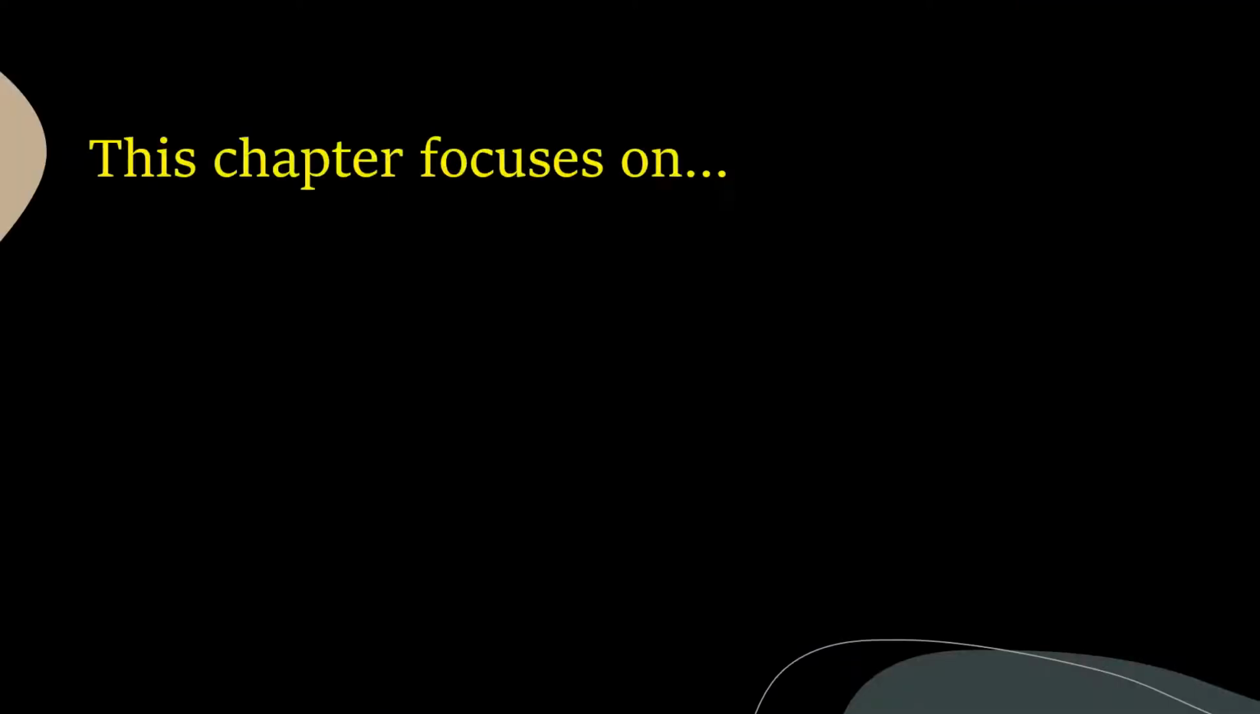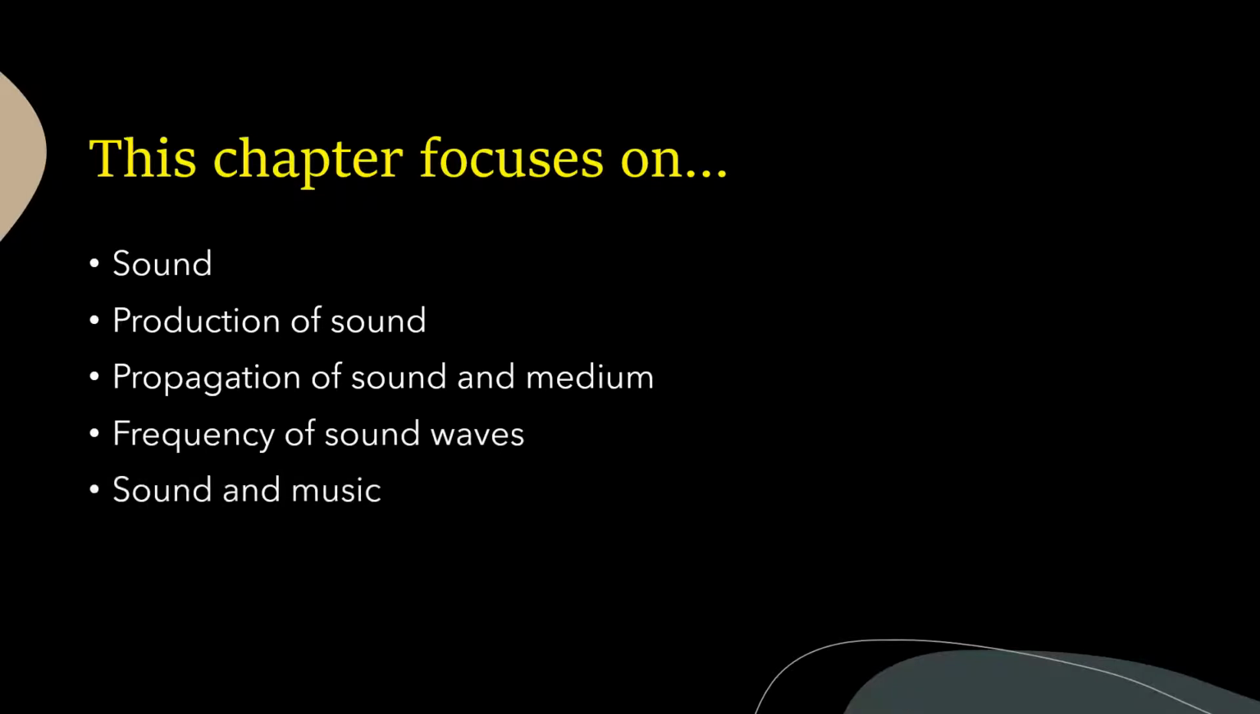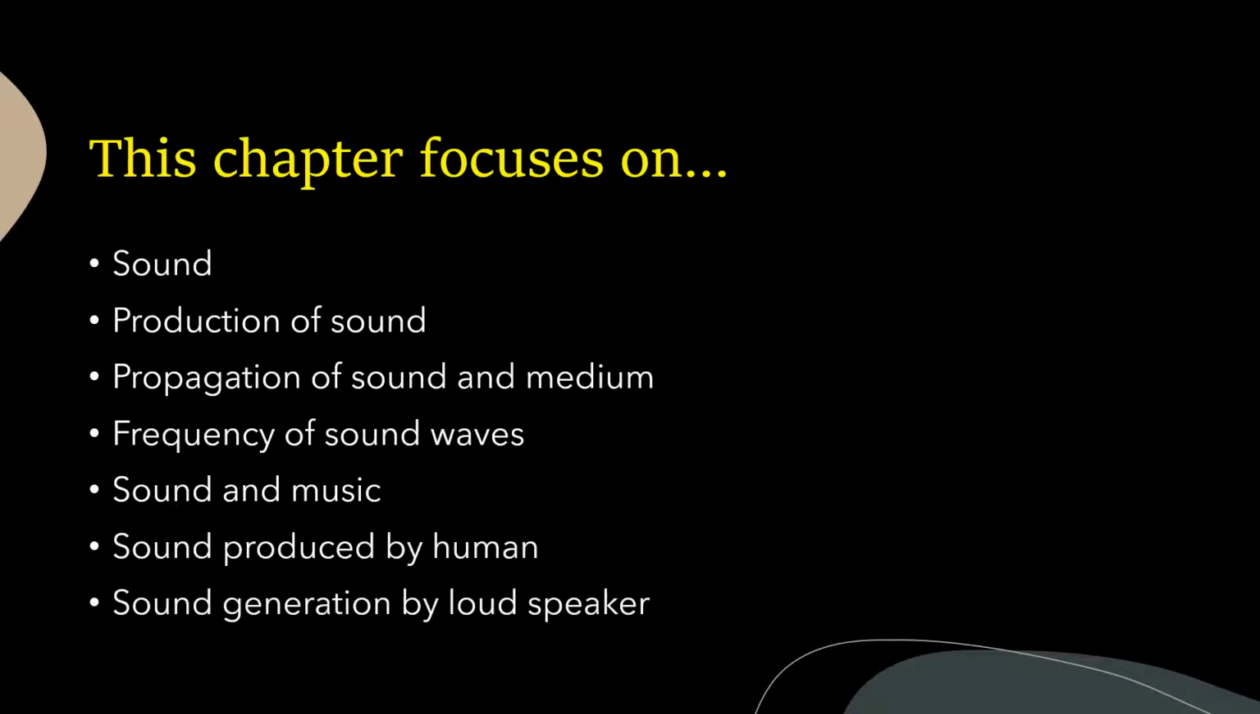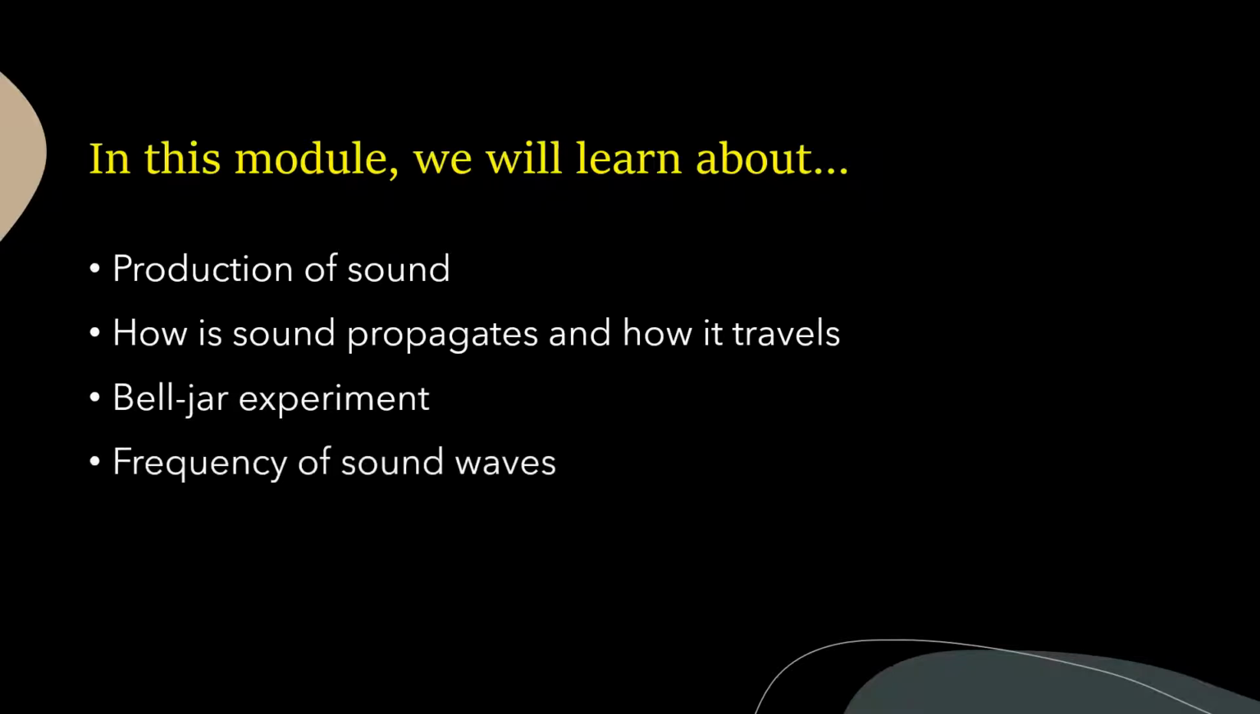Children, this chapter focuses on making you understand what is sound, how sound is produced, the ways a sound propagates and the medium for its travel, what is meant by frequency of sound waves, the relationship between sound and music, how sound is produced by humans, and you will also be learning about sound generation by a loudspeaker. In this module, we will be learning about production of sound, propagation and traveling of sound, the bell jar experiment, and also the frequency of sound waves.